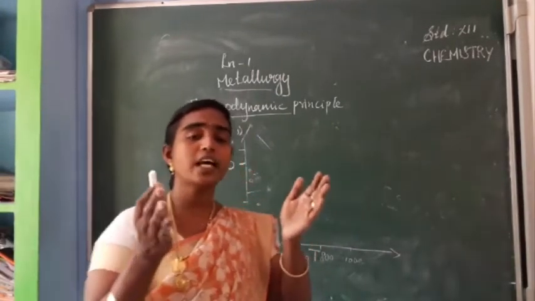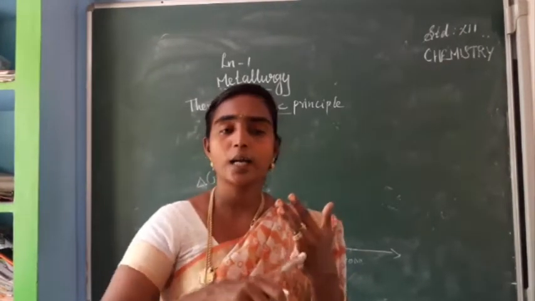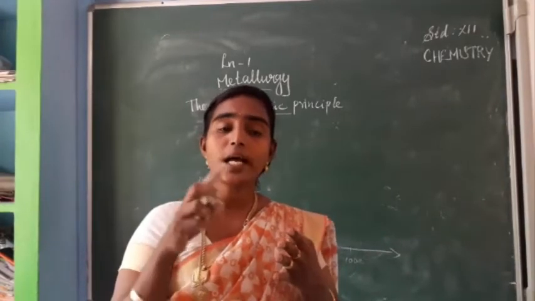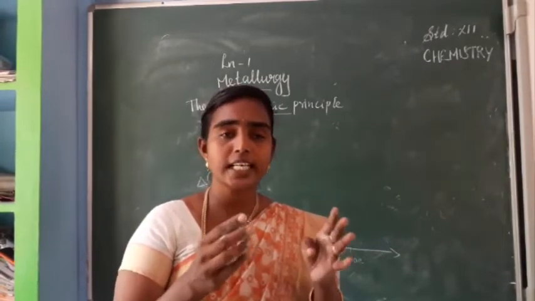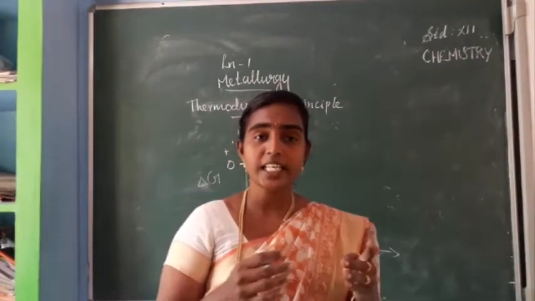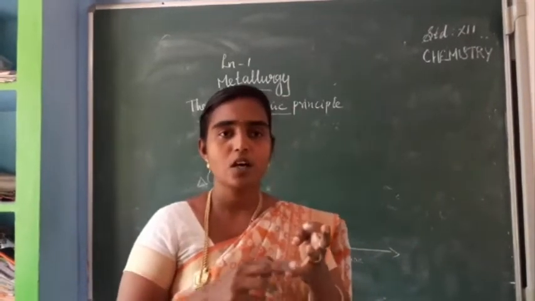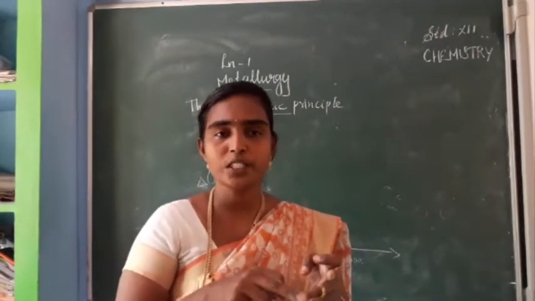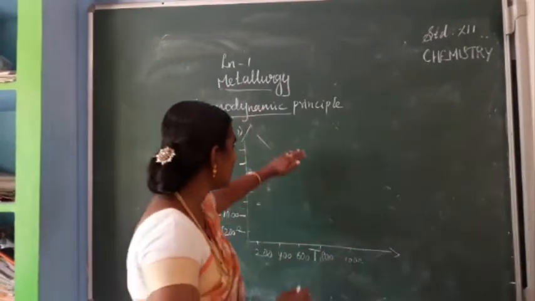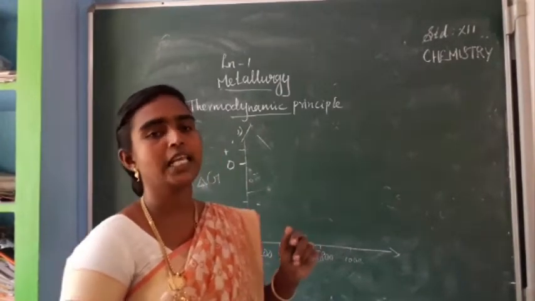Already we have seen that for the reduction of a metal oxide, we can use carbon monoxide, hydrogen, or a metal: reduction by carbon, reduction by hydrogen, reduction by metal. We have studied that, isn't it? So for which metal oxide do we have to use carbon? For which metal oxide do we have to use a particular metal? That selection of reducing agent can be done using this Ellingham diagram. This is the application of the Ellingham diagram.